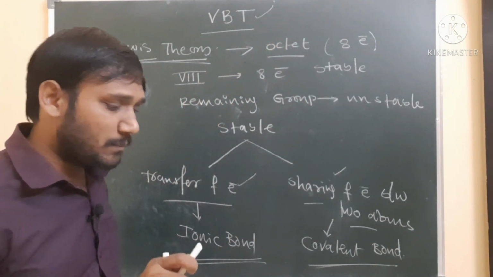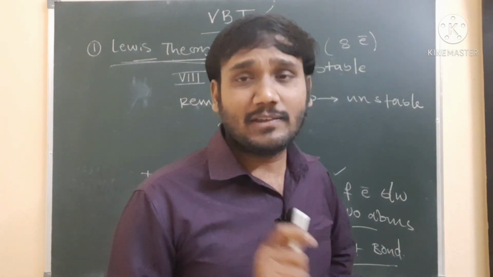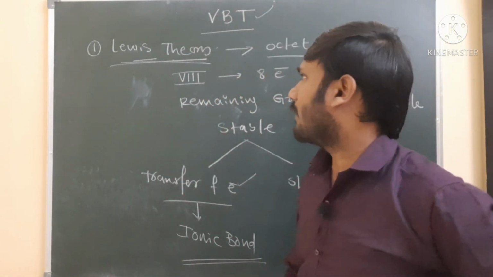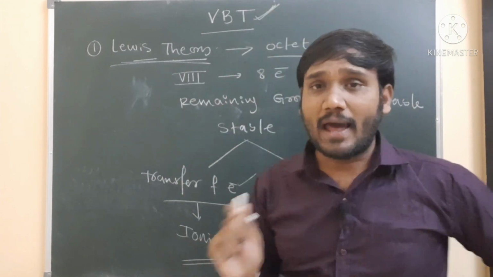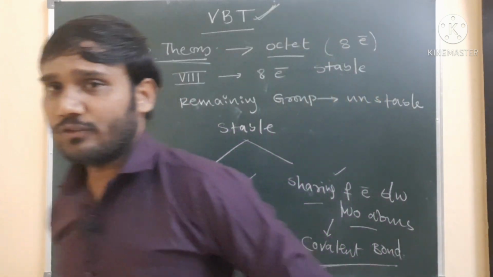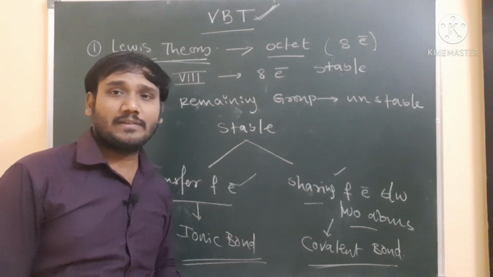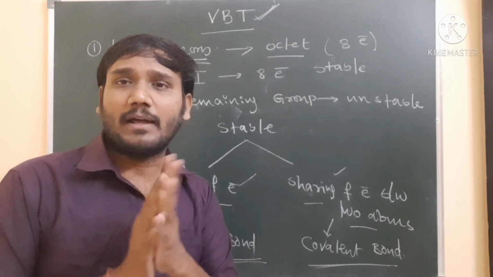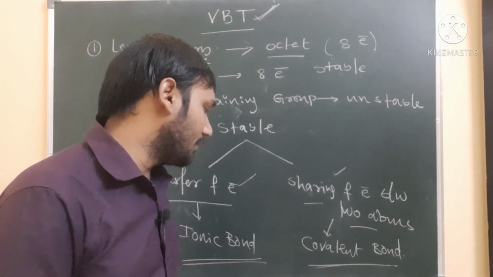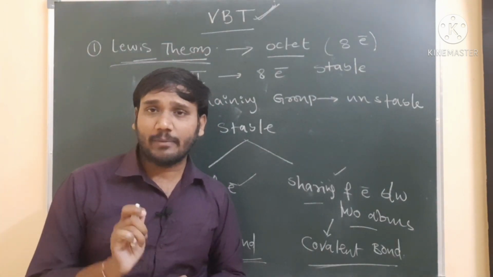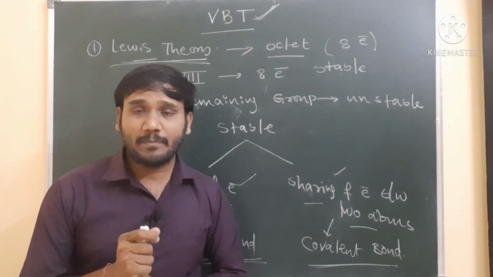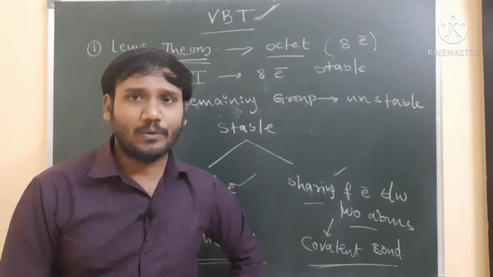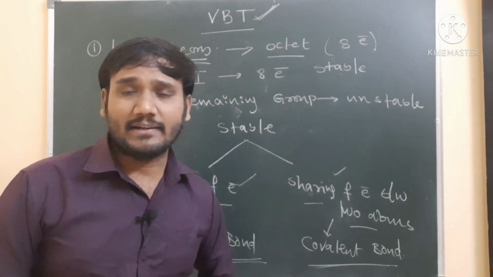It means to explain the shape of the molecule and the bond direction in a molecule, the scientists proposed one more theory called valency bond theory. So this is the introduction part of the valency bond theory. So we can understand now why the valency bond theory is proposed: to explain the shape of the molecule and the bond character or bond direction in a molecule, the scientists proposed the valency bond theory.